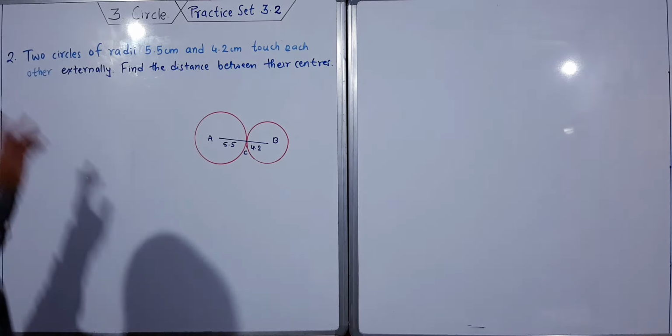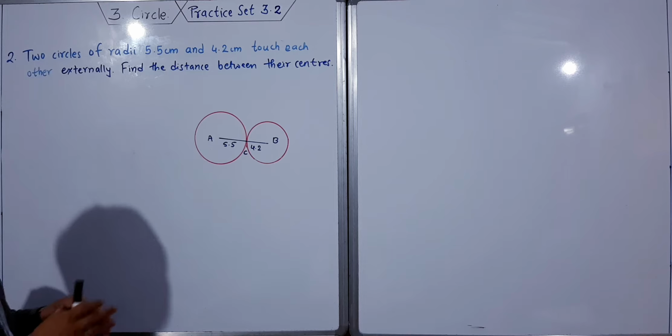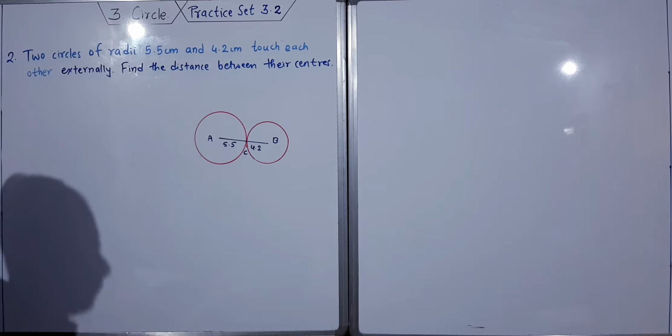It is very easy. Two circles of radii 5.5 centimeter and 4.2 centimeter touch each other externally. Find the distance between their centers. Same question is there.